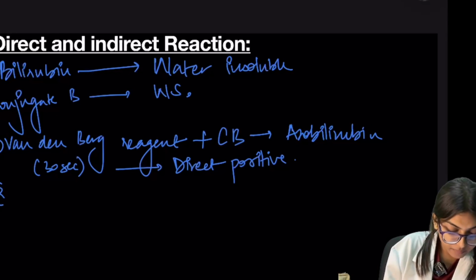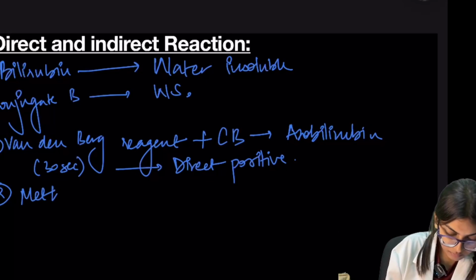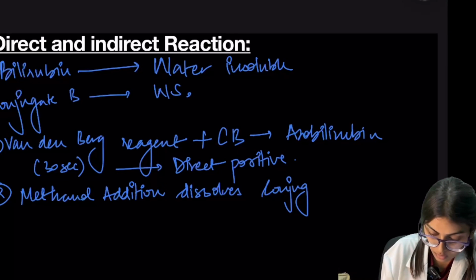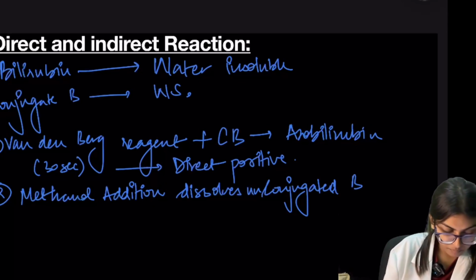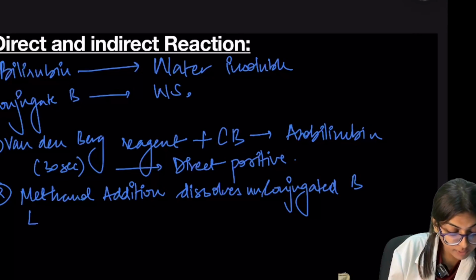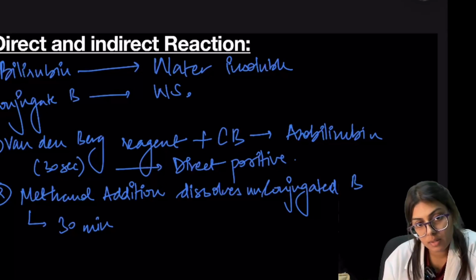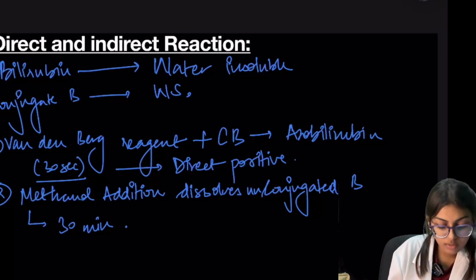Second, addition of methanol. Methanol addition dissolves unconjugated bilirubin, and then it gives a Van den Bergh reaction within 30 minutes. First, conjugated bilirubin gives the reaction in 30 seconds, and unconjugated gives the reaction in 30 minutes.